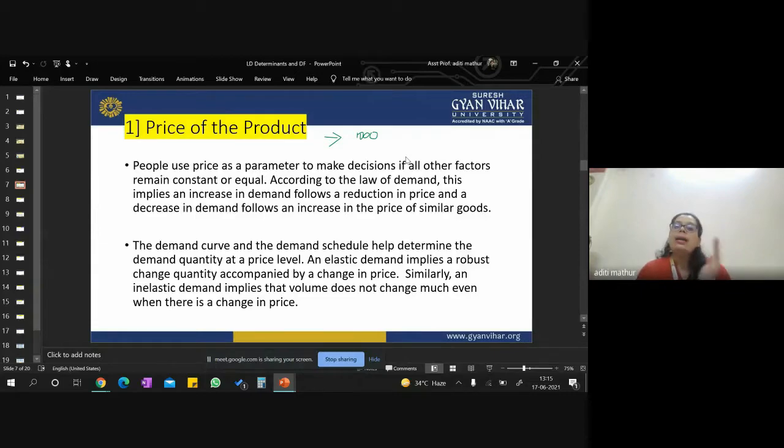So demand is affected by the price of your commodity. If you price your product very high, the people might not be able to afford it. And it happens. We have seen many cases like the Apple phone is one of the classic examples.